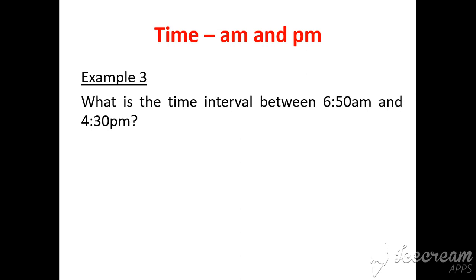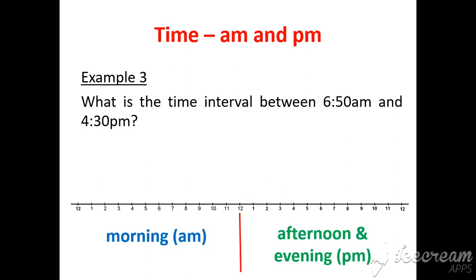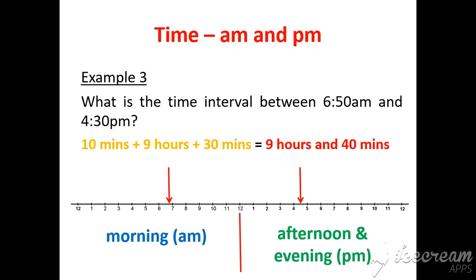Right, our final example. What's the time interval between 6:50 in the morning and 4:30 in the afternoon? I like to draw a diagram, and 6:50 is just before 7, and 4:30 is halfway between 4 and 5. So here's what I do. I work out there's 10 minutes to get to 7 o'clock. There's 9 hours to get from 7 o'clock to 4 o'clock. And then there's 30 minutes to get from 4 o'clock to 4:30. And then I just add them all up to get 9 hours and 40 minutes.